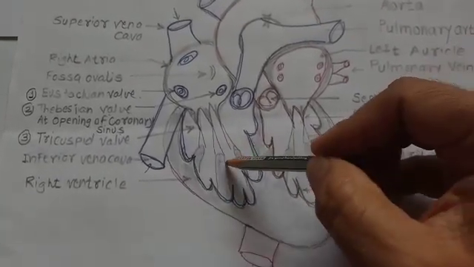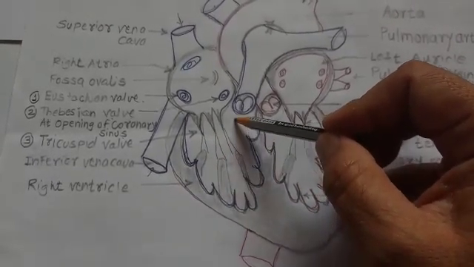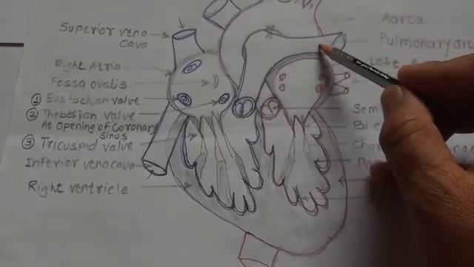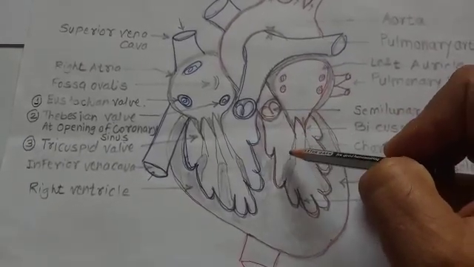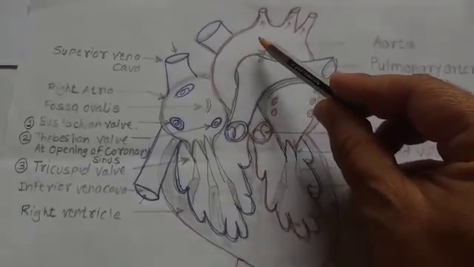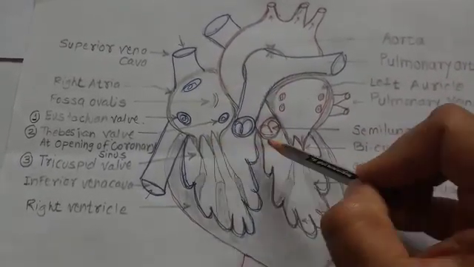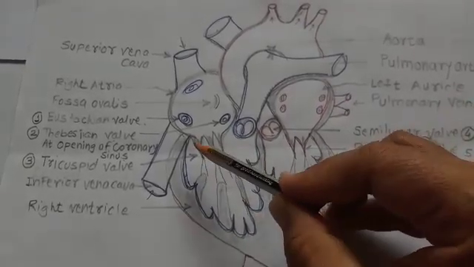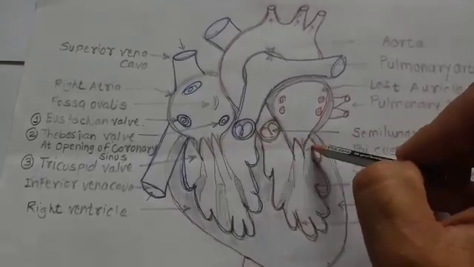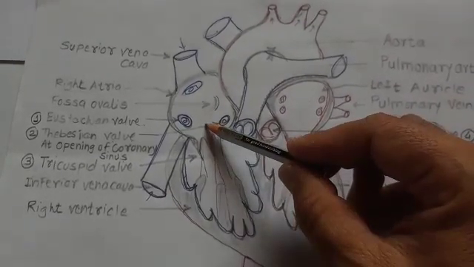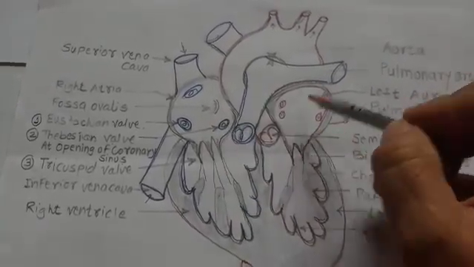As the ventricles contract, from the right ventricle, deoxygenated blood is pumped towards the pulmonary artery, and from the left ventricle, oxygenated blood is pumped towards the systemic aorta. But at the time of ventricular contraction, the tricuspid and bicuspid valves should be closed. Once they close, they do not allow the backflow of blood from the ventricle towards the auricle.